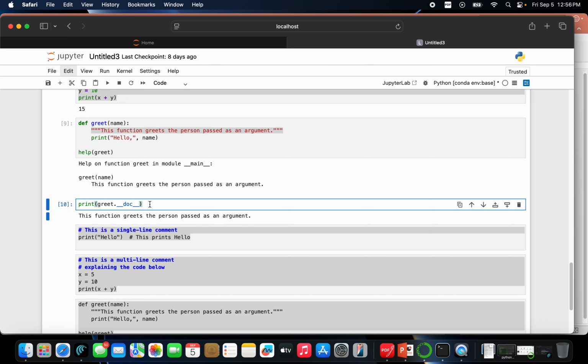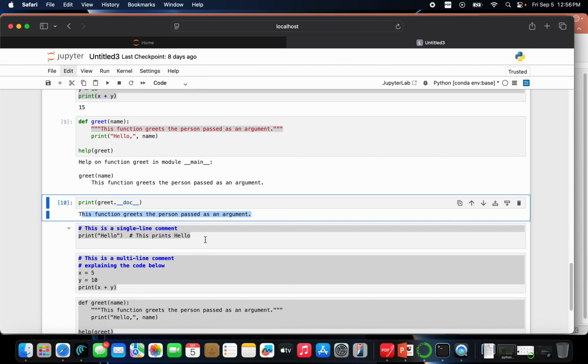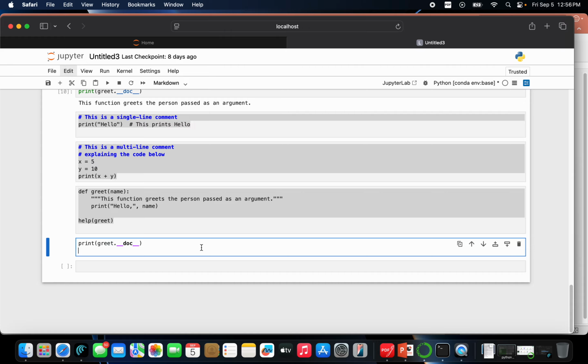Run this code and the output will show you the doc string that was stored previously, right? So that shows the doc string is permanent, but a comment is temporary. The reason is that the doc string is stored, but a comment is not stored, right? So these are the parts.